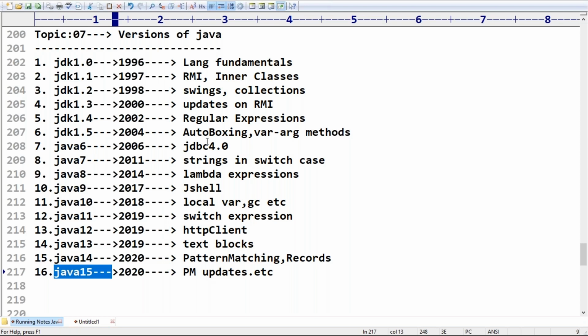Meanwhile, do you know the autoboxing concept is there in our syllabus? While explaining autoboxing, I will show how this concept came in version 1.5. If I execute the same program in version 1.4, how is the behavior? Like that, even JSL also, one or two concepts I will cover by taking a 20-minute class.